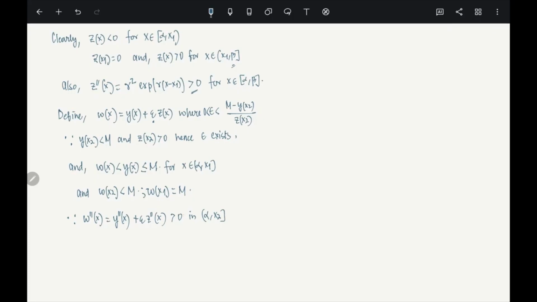Okay. Now, one second. Yeah. So we have actually found a function which is strictly positive in alpha x2.